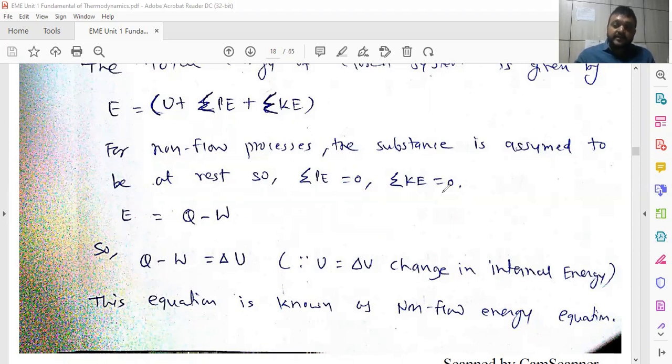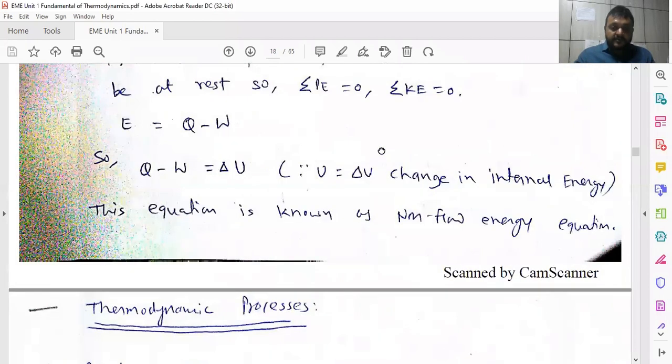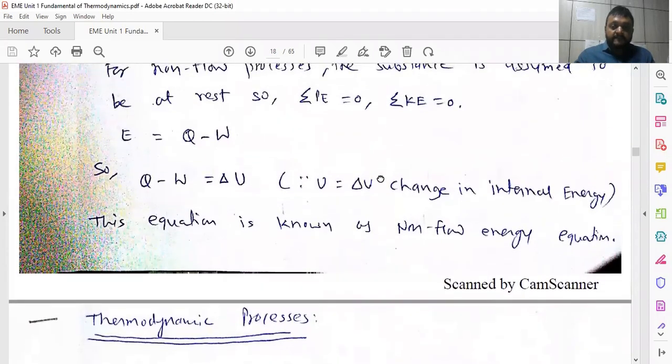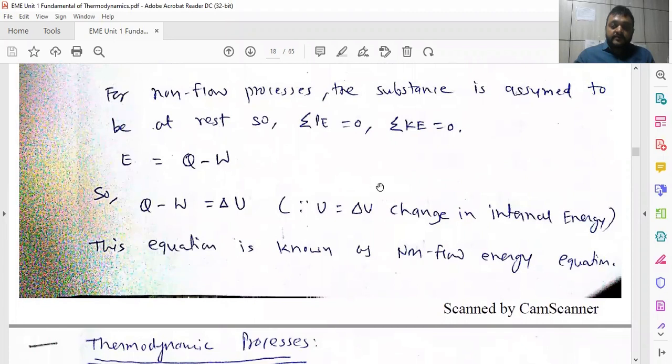Then thereafter, you have to see the energy equation for the open system and closed system: the steady flow energy equation for the open system, and the non-flow energy equation for the closed system. And one example on this. So this is about the open system, closed system, and isolated system. So they are various thermodynamic systems.